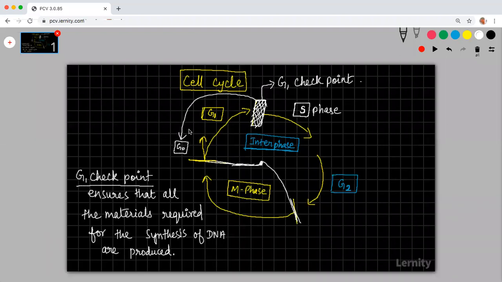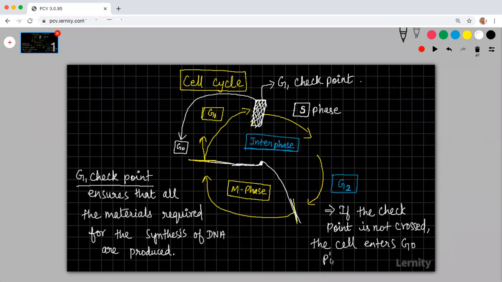So you can write one more point here: if the checkpoint is not crossed, the cell enters G naught phase.